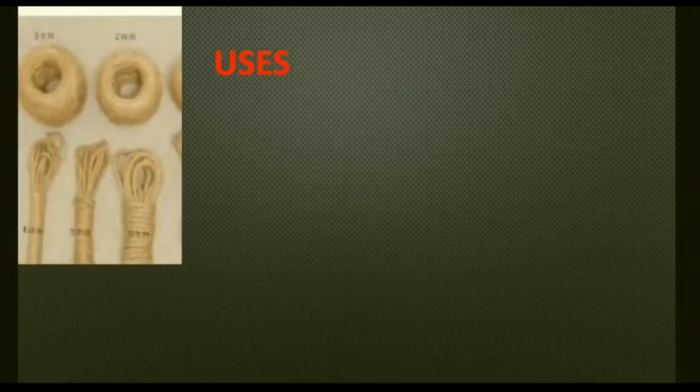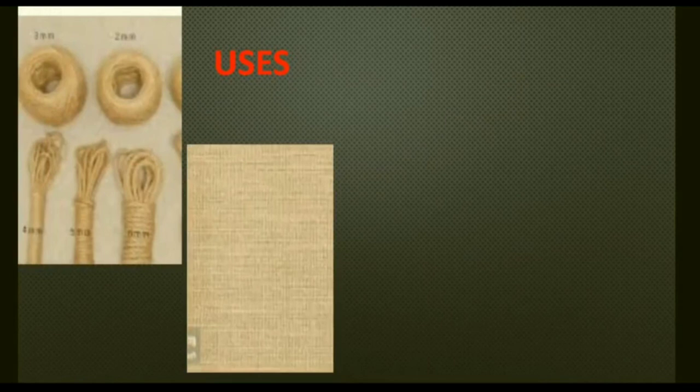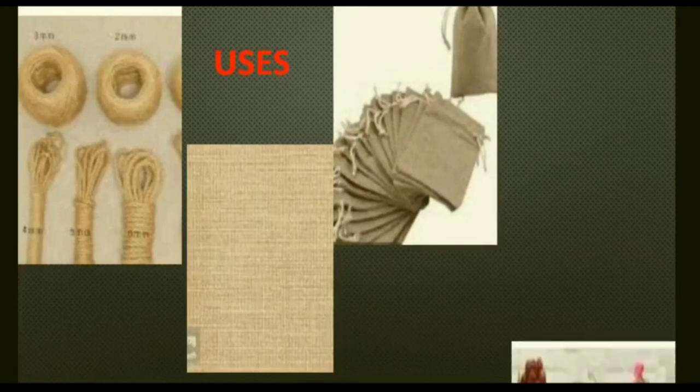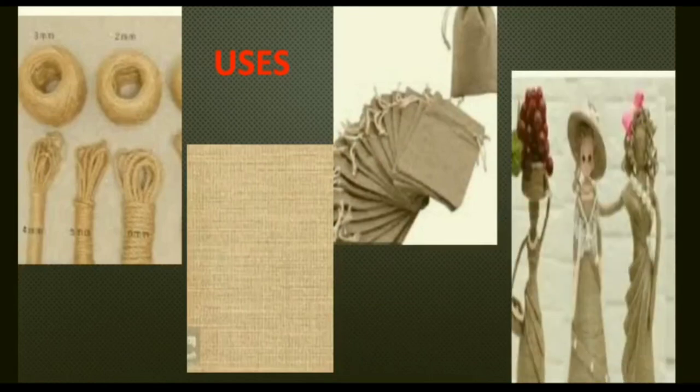Uses of jute. Ropes are made from it. Jute cloth is made, which is used to make bags or sacks. It is also used to make different types of decorative items.